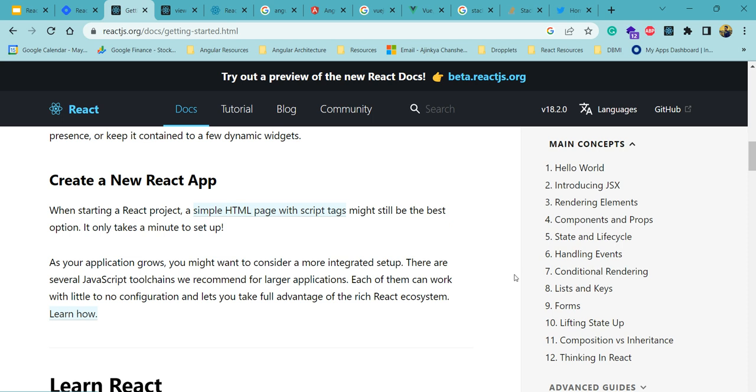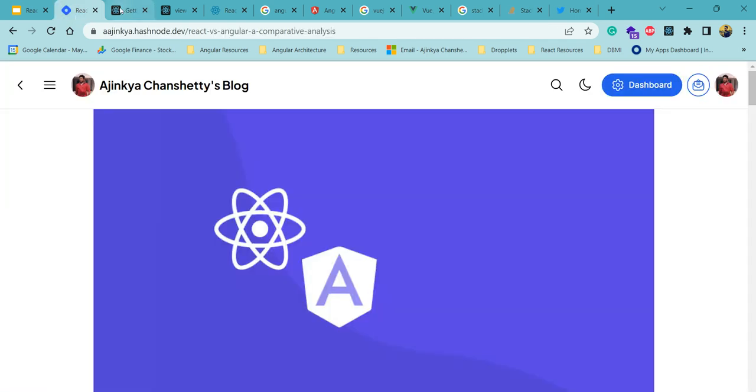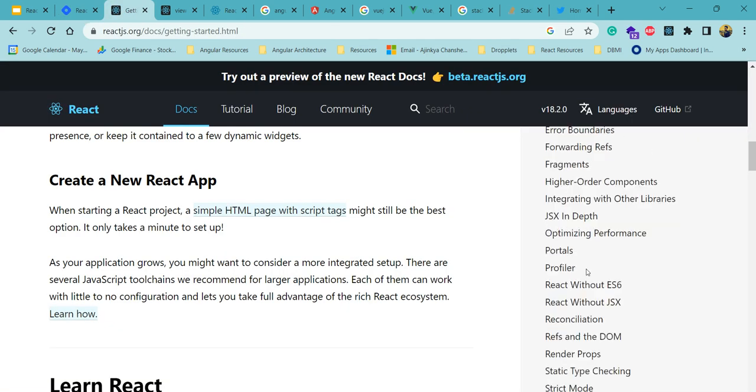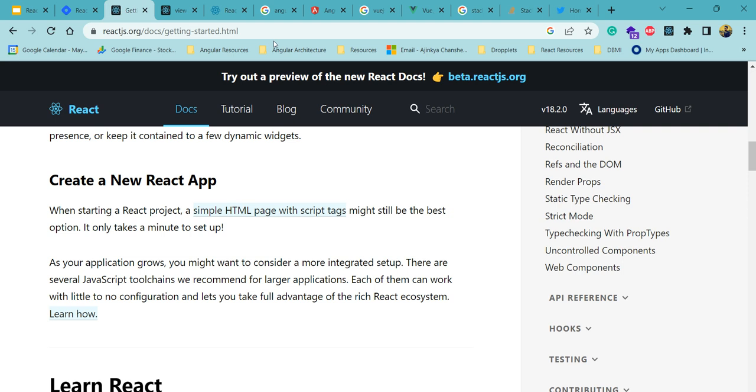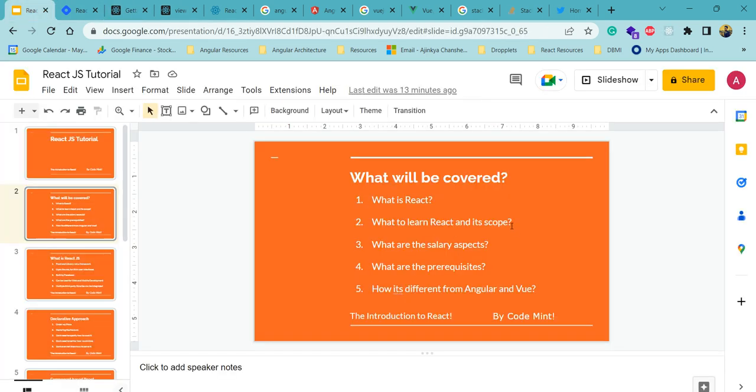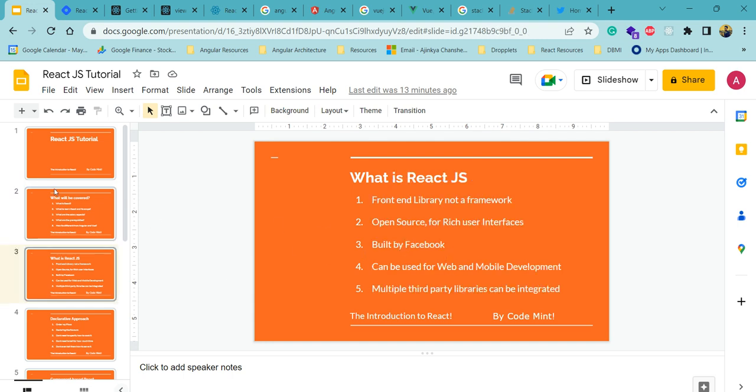After that, you can also follow the advanced guides and so on. So this is what to learn in React, and the scope and the salary aspects we have just discussed. Now we will see in detail what React.js is.